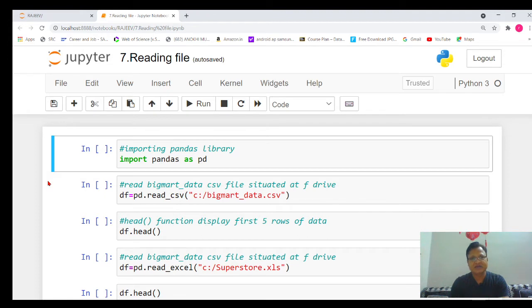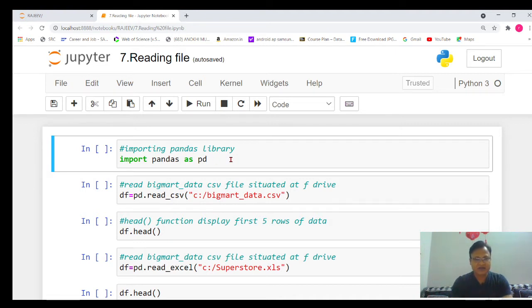Today we are going to take the first step towards analytics, that is, how to connect different types of files and how to understand the data. That is the first very important step. So let's start the session.